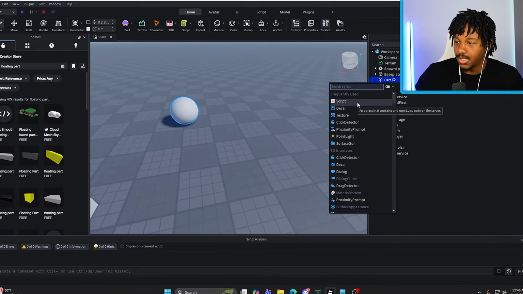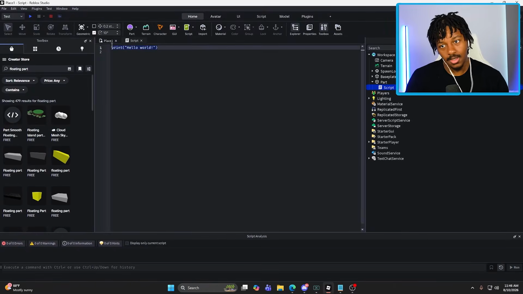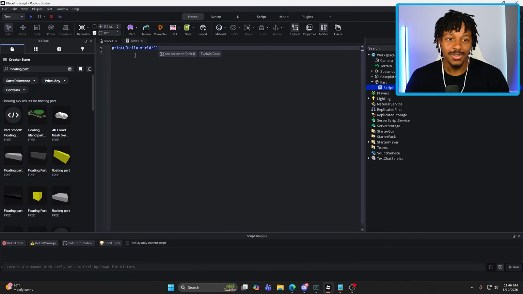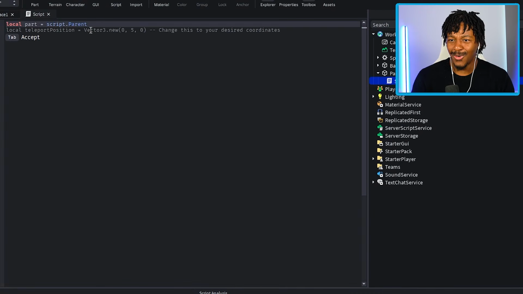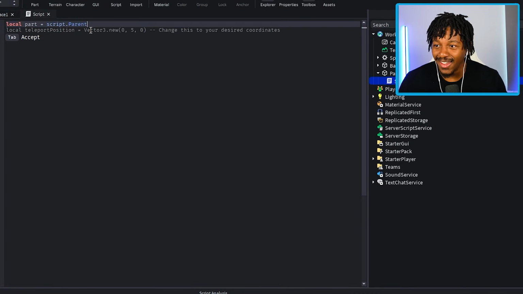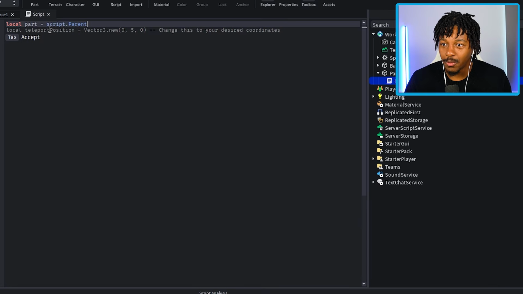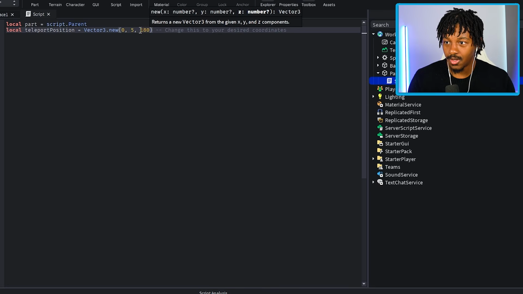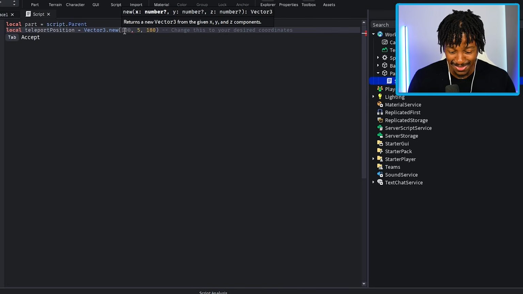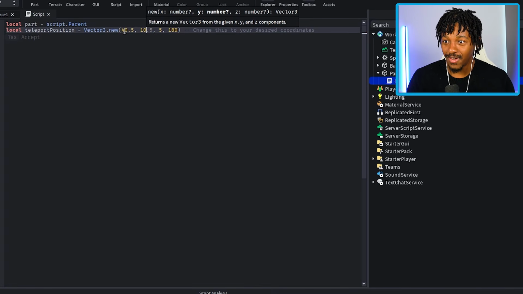All right, so let's do this. Script. Hello world. I should make that my new Roblox developer aesthetic, my bio. No, let me stop. All right, local. Wait, what is all this? Local teleport position vectors. Change this to your desired. Wait, we're creating script. I don't even know what I'm doing, but we're creating script. All right, so let's do one. 5, 40, 40, 45, 10, 5. I don't know what I just did.